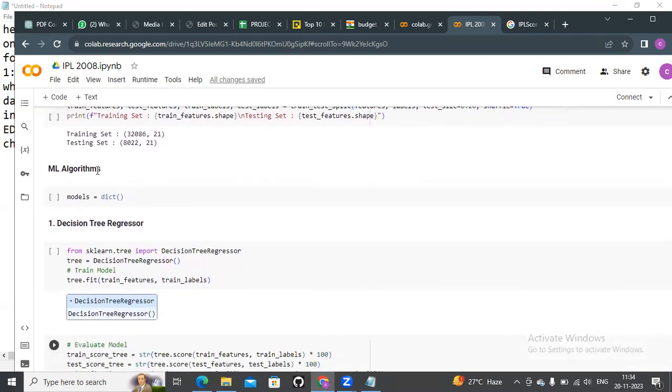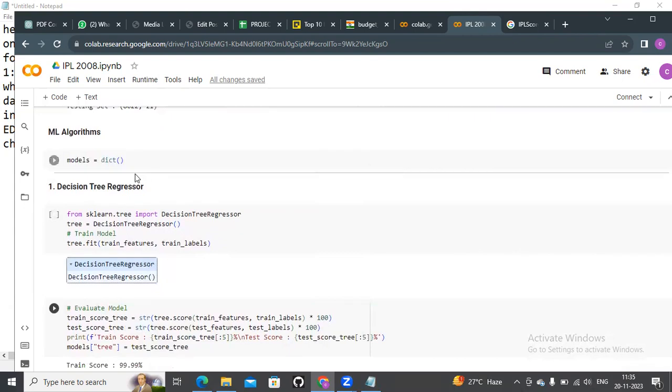Later we apply the algorithms one by one and check how much accuracy we get for each and every algorithm. Later we see which model is best for our model to predict the final score. It is a regression task.